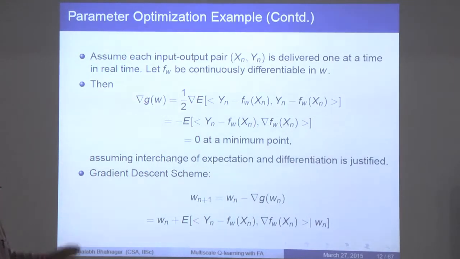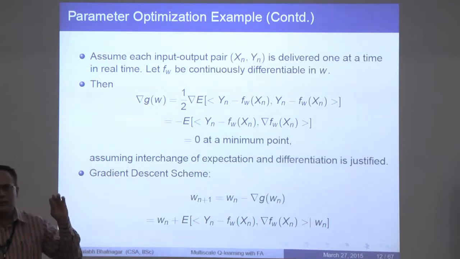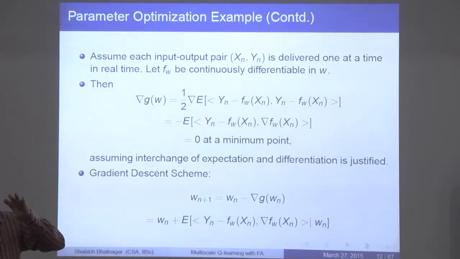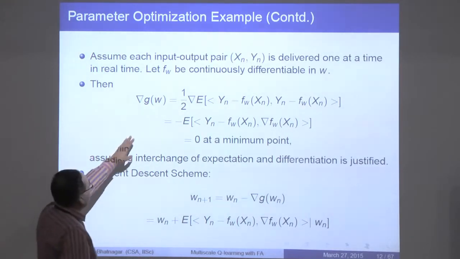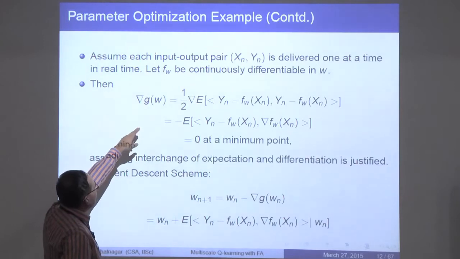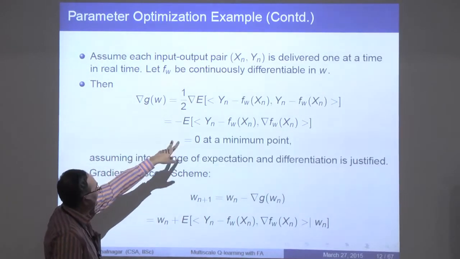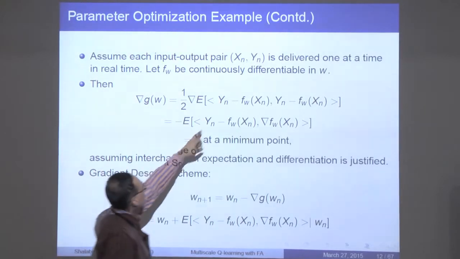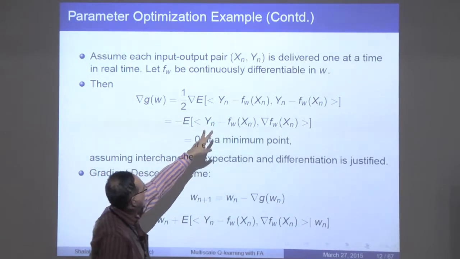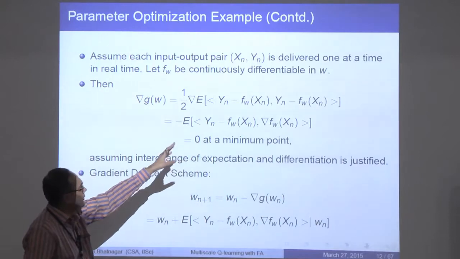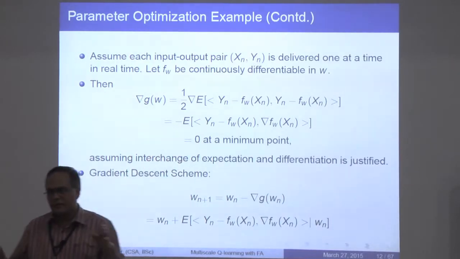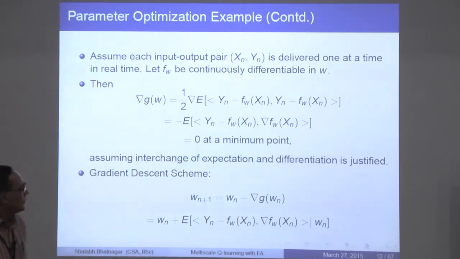And we'll assume that f_w, this parameterized family of functions, as a function of the parameter, is continuously differentiable in w. So then if you do this computation, if you find what grad g(w) is, it will be half of the gradient of the expectation of that quantity. This is just the notation I use for the inner product of y_n minus f_w(x_n) with itself, because it's a Euclidean norm squared.